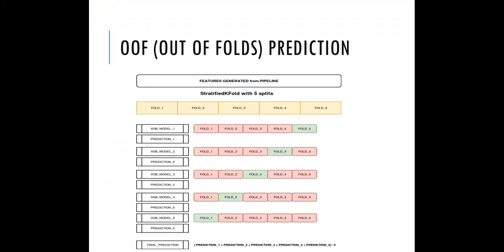Let's talk about the modeling part. We are using the out-of-fold prediction technique to create an ensemble model of five different XGBoost classifiers. So the input for this is generated features from the feature engineering pipeline. We will be splitting those features into five folds by using stratified K-fold technique. We will be training five different XGBoost classifiers by using four folds for training and keeping out one fold for prediction. Each classifier also predicts on the test data, and at last, we will be combining all the results of the classifiers by averaging them.